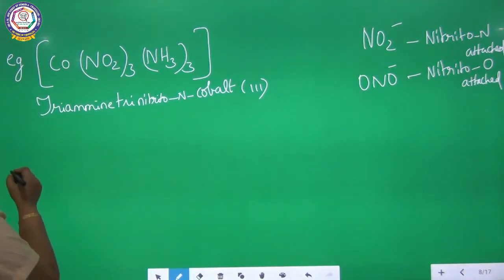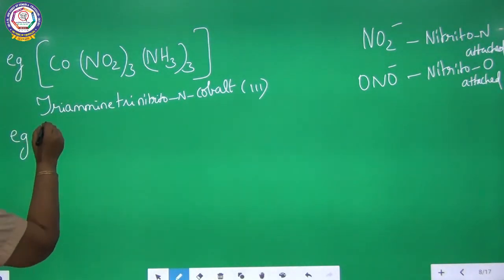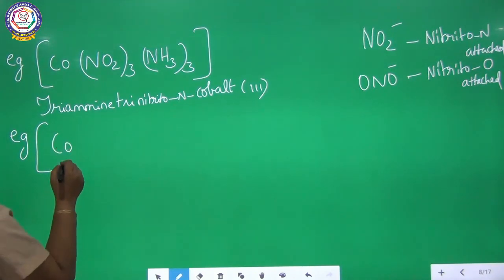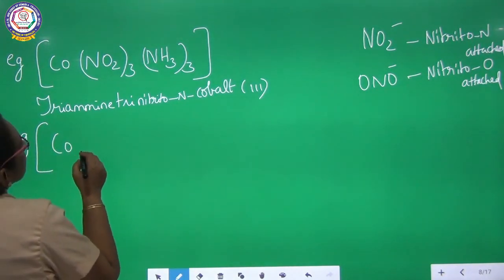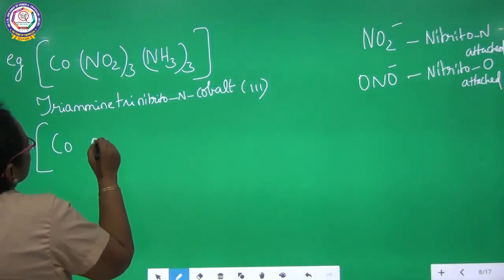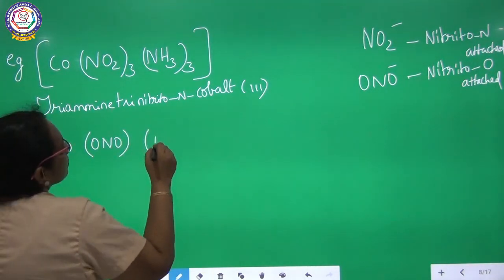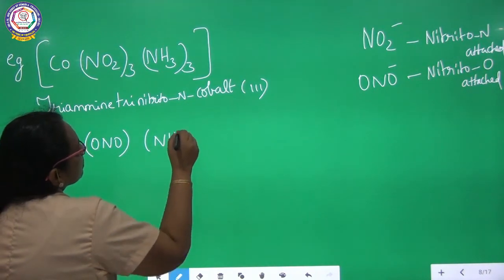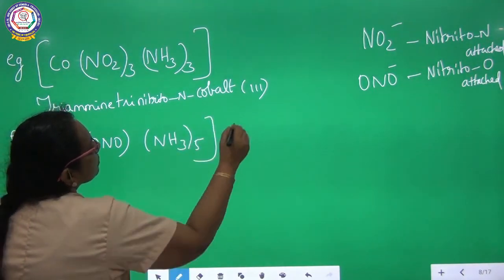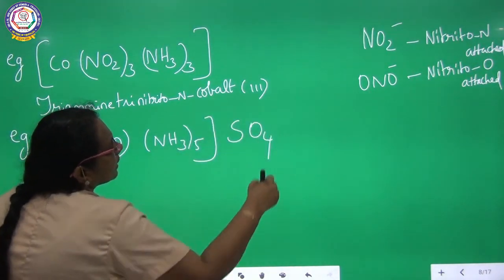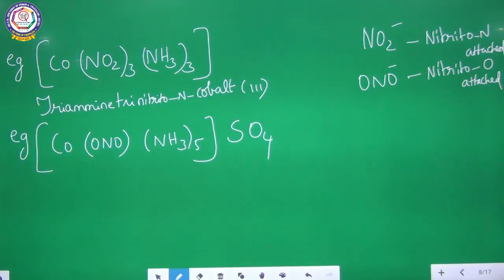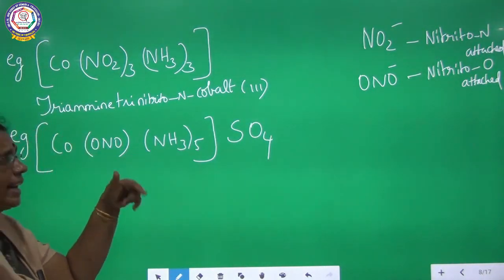And one more complex we are going to say. That is another complex. See the first case. Both are nitrito.